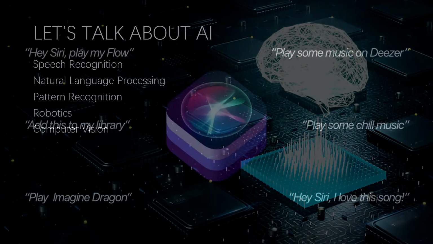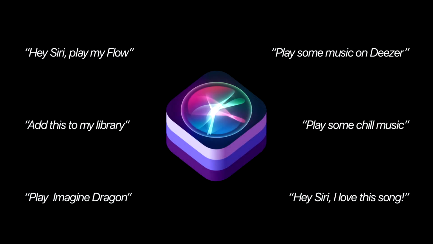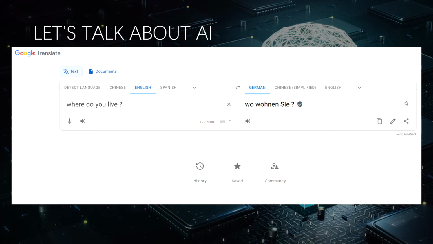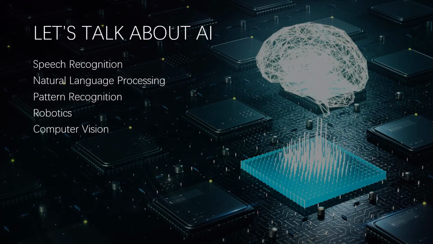First, speech recognition. Just like Siri, we want the computer to be like a human to understand what we are speaking to them. The second example is natural language processing. Every translation machine in this world uses AI to help them to translate a language. This technology helps the machine to understand a language just like a human brain.